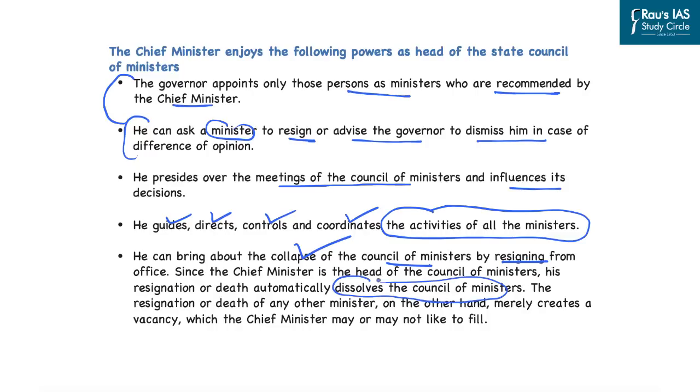And these provisions clearly highlight that the chief minister is the head of the council of ministers, and that is why he is the one who decides who will become a minister and who has to be removed from the post of minister, and not the governor.